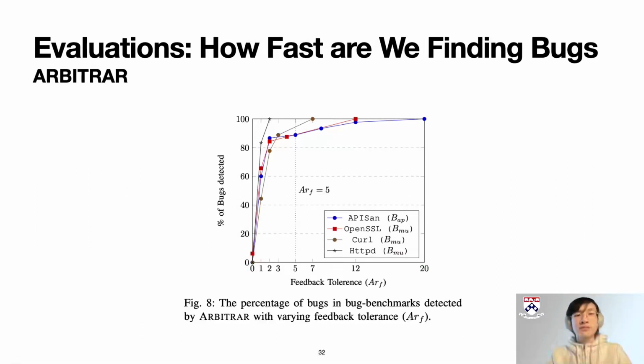What you can see is that with 0 iterations, the user is not able to find any of the bugs, but as we interact with the system more and more, let's say at iteration number 5, we are able to find 89% of the bugs. And with at most 20 iterations, our tool finds all of the bugs listed in our bug benchmark presented by APISAN and APIMU for C.